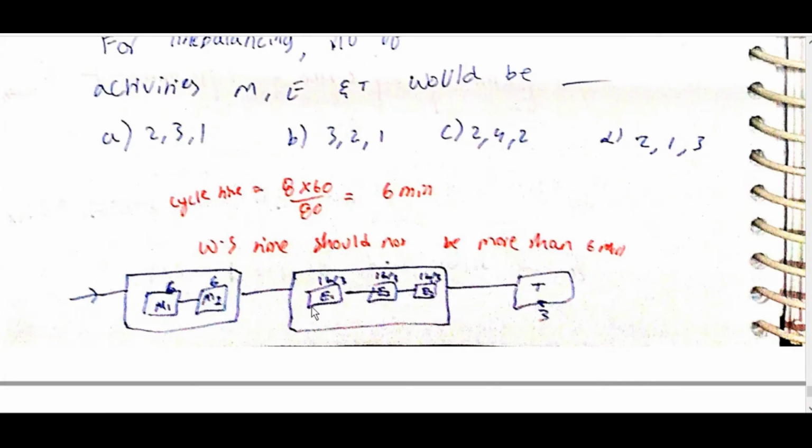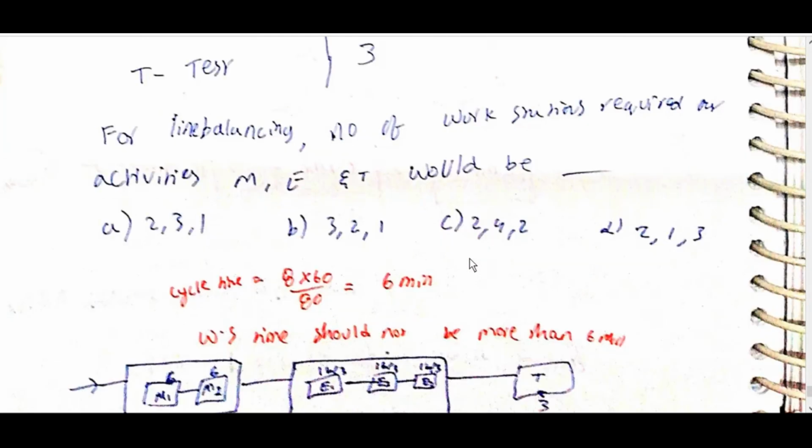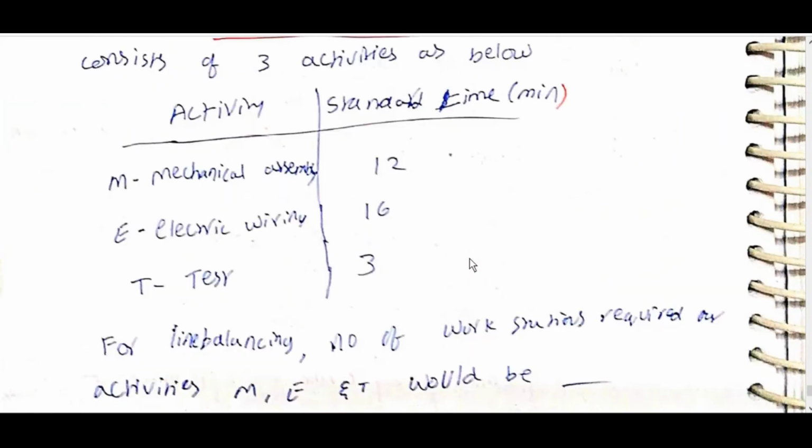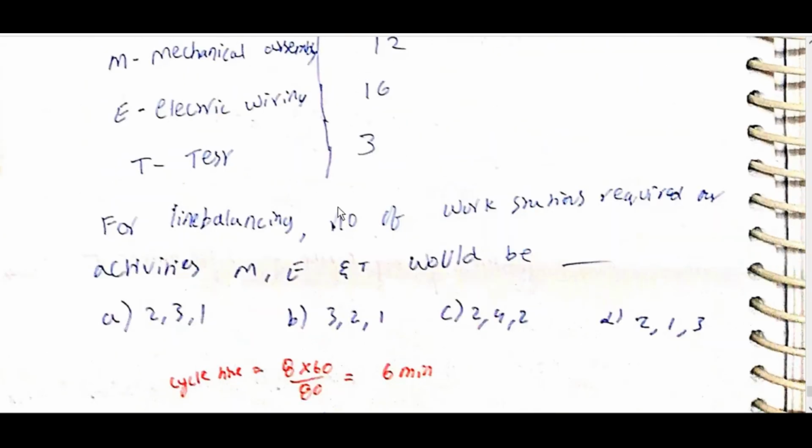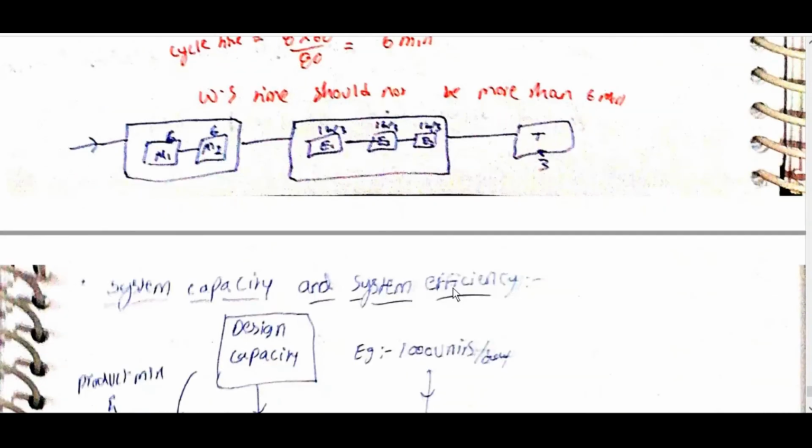M1, M2 here, E1, E2, E3 here, T here. Should not be more than 6 minutes. Okay. 12 divided into 6, 6; 8; 16 divided into 3.